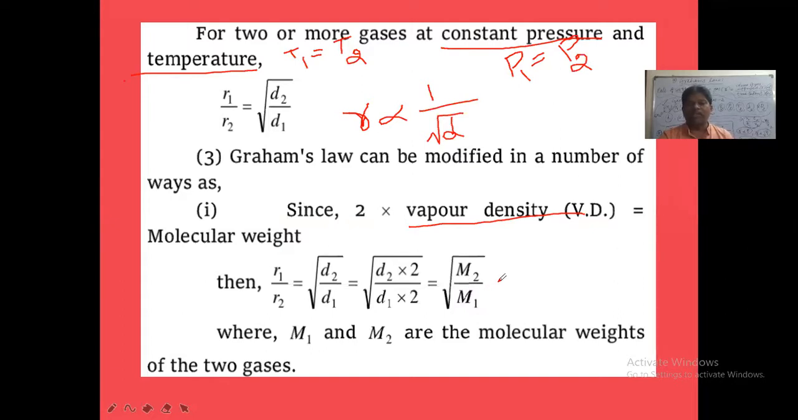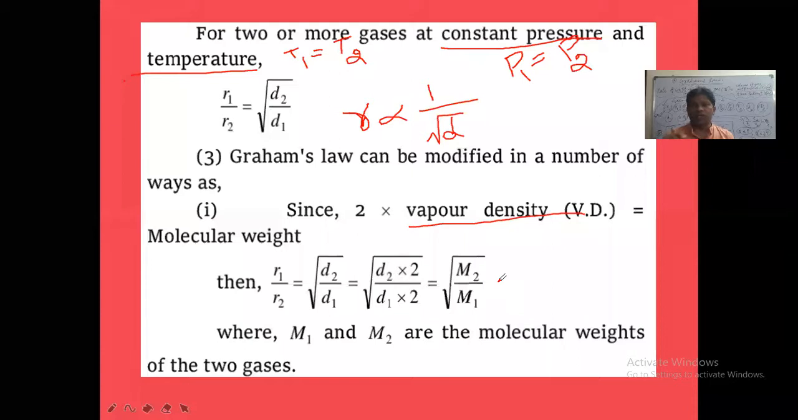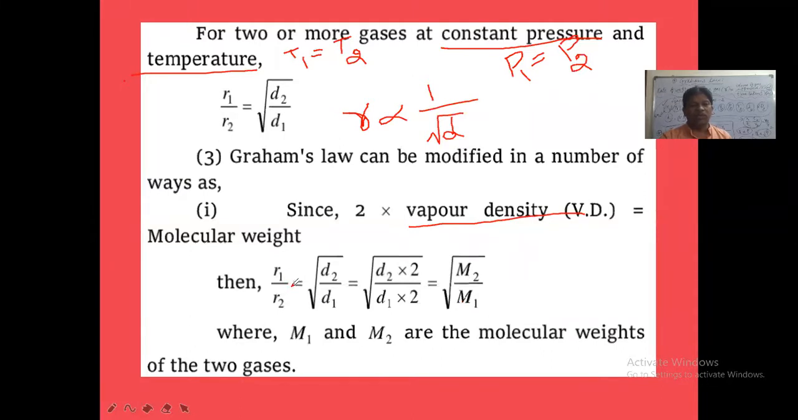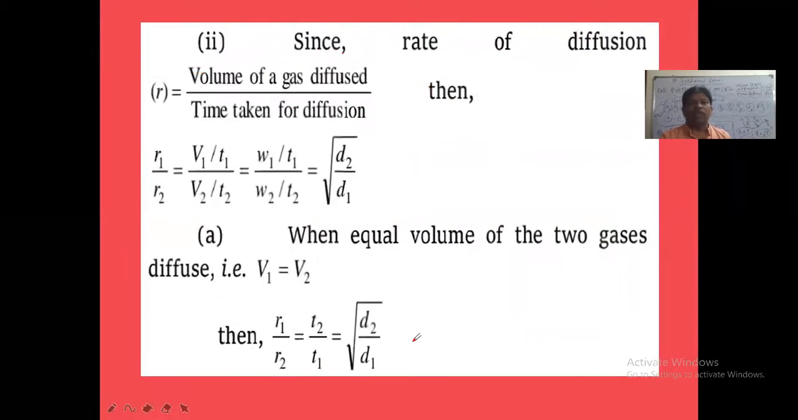Otherwise, the same thing here, it is vapor density only: square root of VD2 by VD1, where VD means vapor density. So R1 by R2 is equal to the square root of D2 by D1, or the square root of M2 by M1, or the square root of VD2 by VD1, where M1 and M2 are the molecular weights, the molar masses, of the two gases.